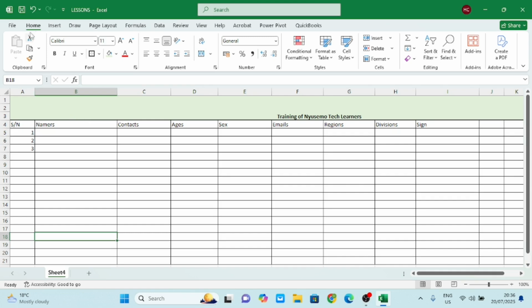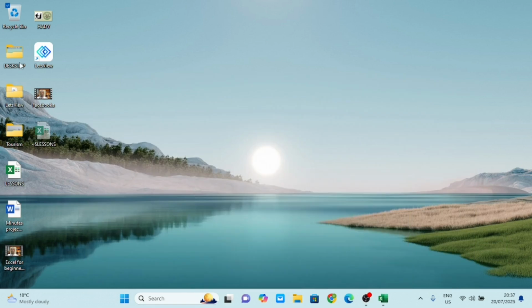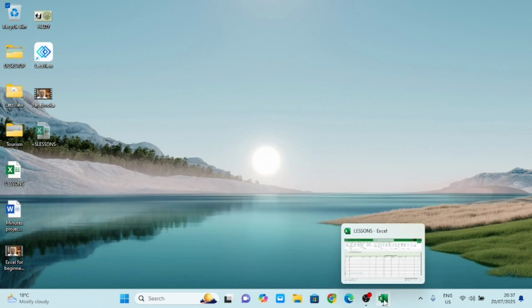Now I want us to go to insert. There is a tool I have on my desktop that I want to bring in here. So I'll just click, make sure that you save it on your desktop. Here I have it. It's a logo, Hardy logo. It's our logo of our organization.